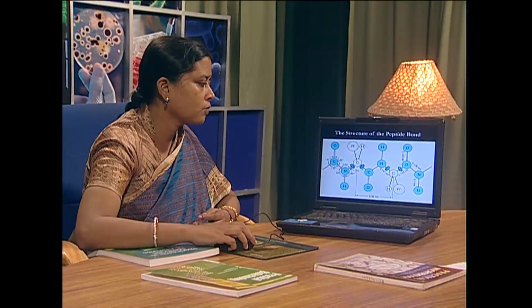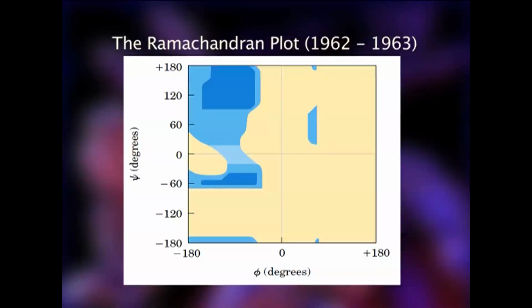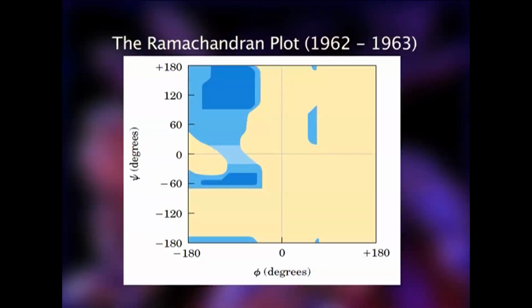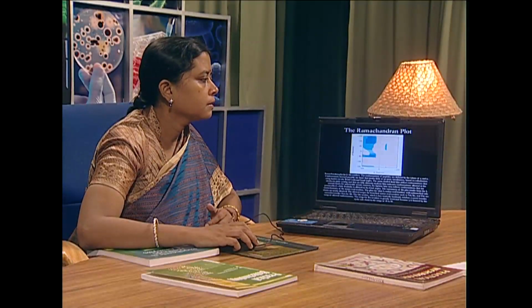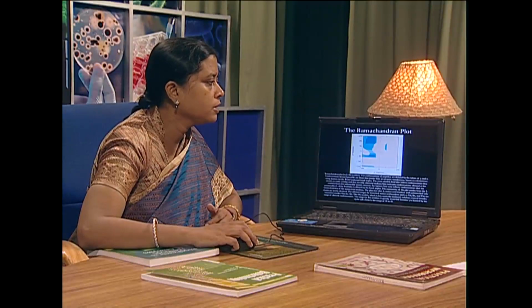To answer this question, the Ramachandran plot was derived by the scientist Ramachandran, who analyzed which angular rotations are permissible to maintain the structure. Before explaining the Ramachandran plot, we must discuss the types of angles.